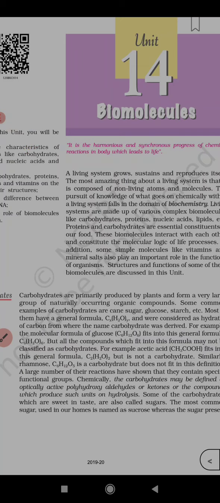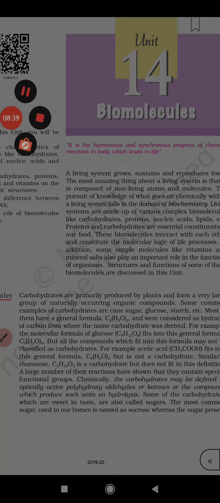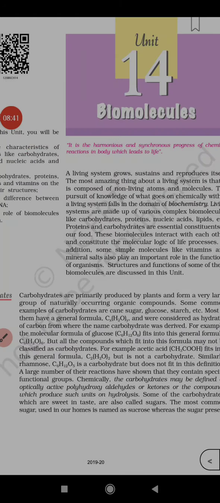Similarly, you can say that the carbohydrates which are sweet are called sugars. The most common sugar used in our homes is named as sucrose, the sugar we use, whereas the sugar present in milk is known as lactose.